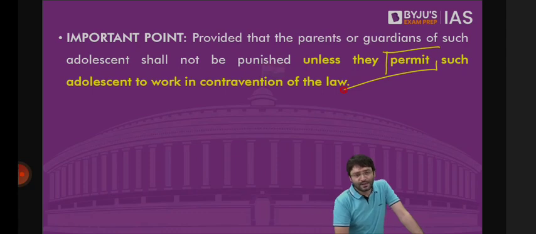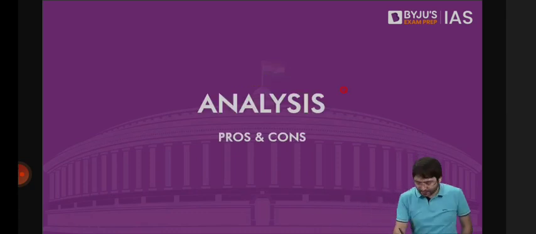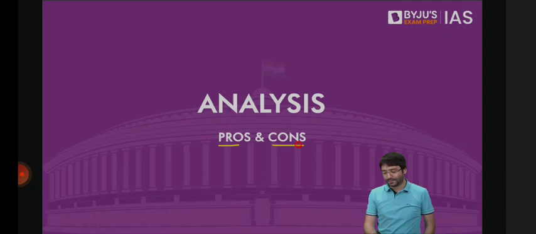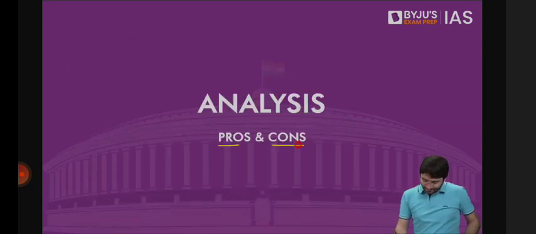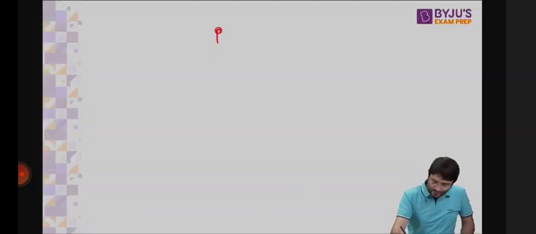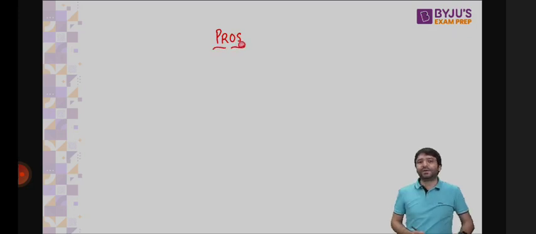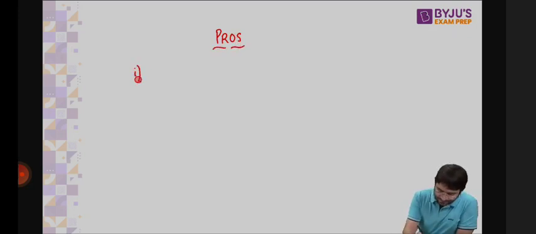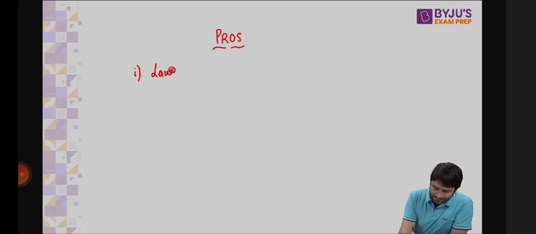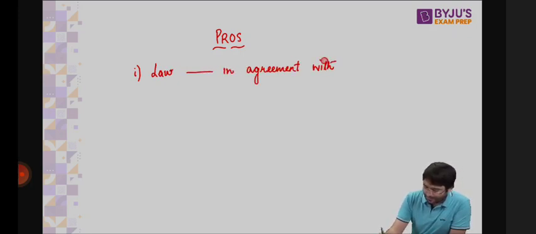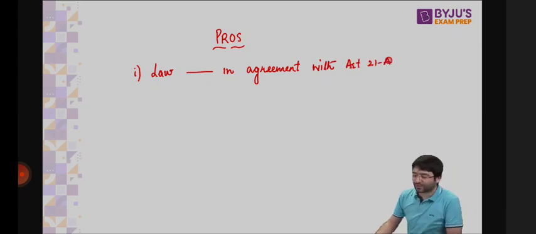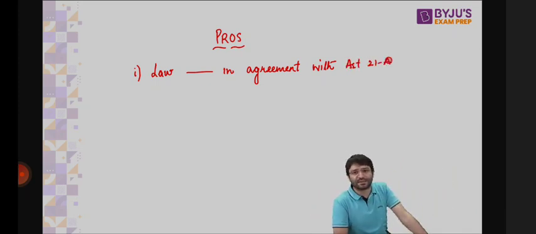But now comes the fundamental point. Is this law good or bad? What are the advantages of this law? First advantage is, this law is in agreement with Article 21A of the Constitution. The previous child labor law, which was passed in 1986, was not in agreement with Article 21A. And rightly so, because in 1986 there was no such thing as Article 21A. Because Article 21A was inserted into the Constitution in 2002.